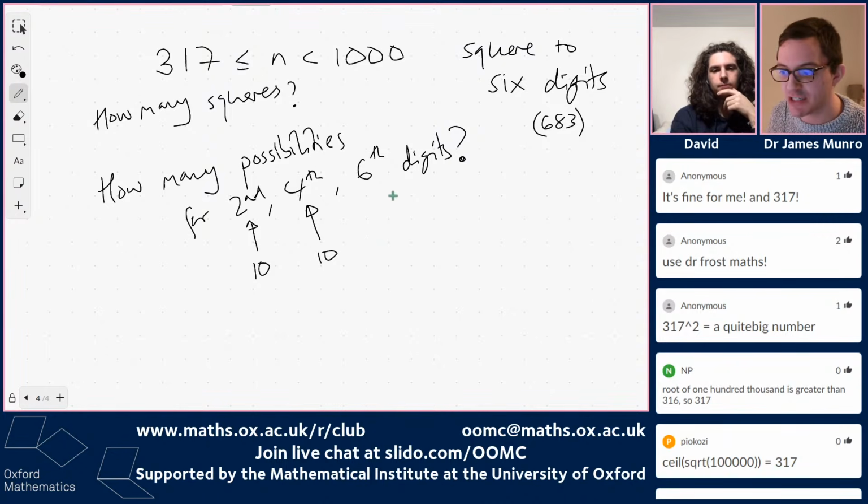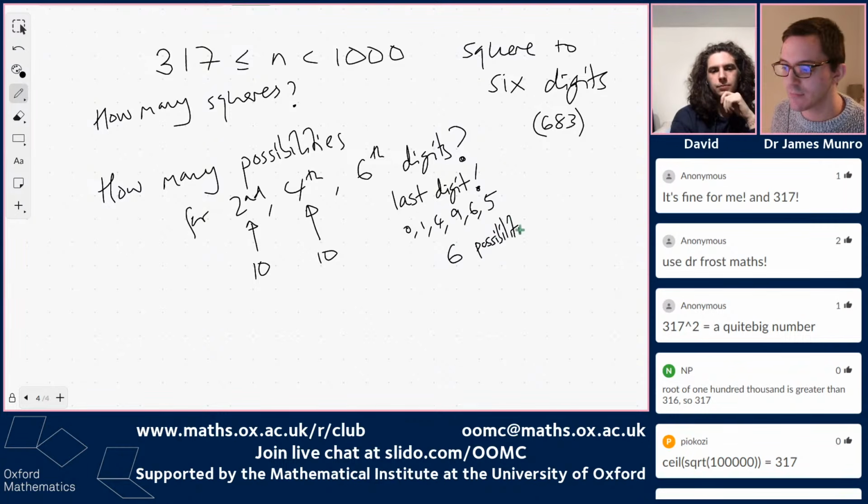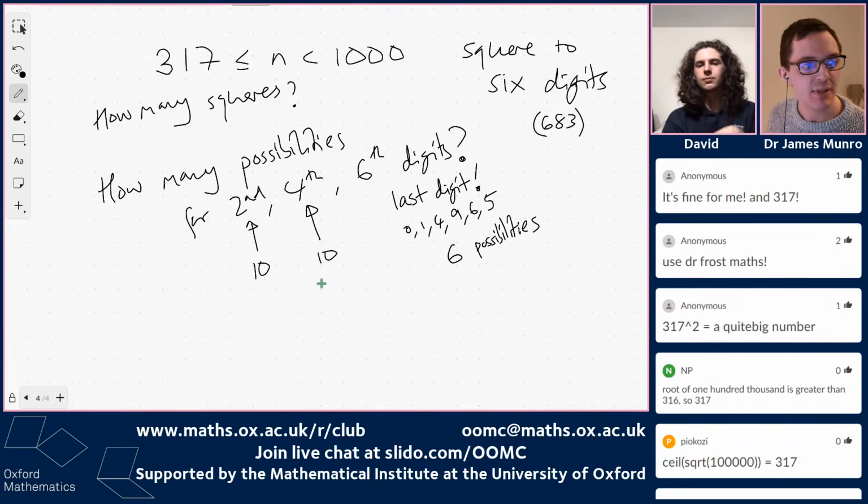But for the last digit, not that many options. Yeah, for the last digit of the square, we know that can only be 0, 1, 4, 9, 6, or 5. So only 6 possibilities. This is something we looked at a couple of weeks ago about what digit square numbers end in base 10.